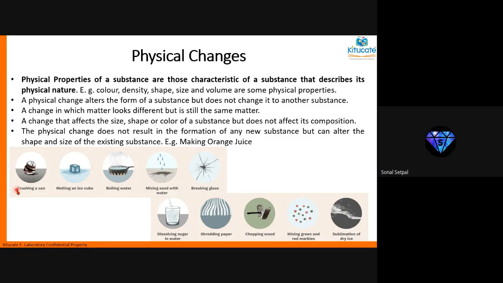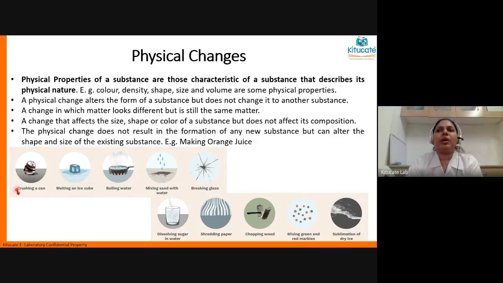Yes, the color has changed due to addition of something. So adding something into water is a physical change. It can be adding salt, lime juice, orange juice, sugar, anything. Whenever you dissolve something in water, that's a physical change.